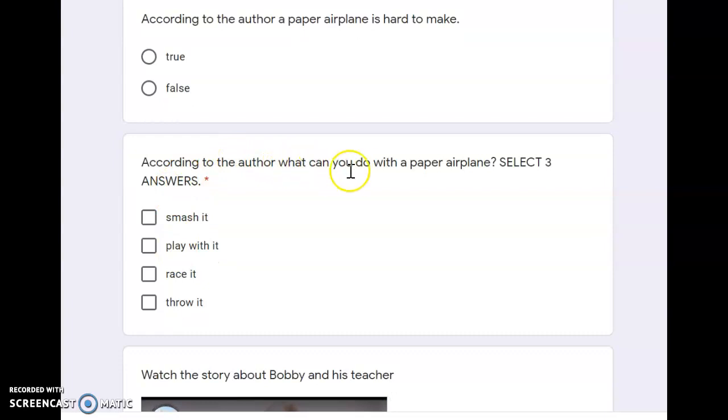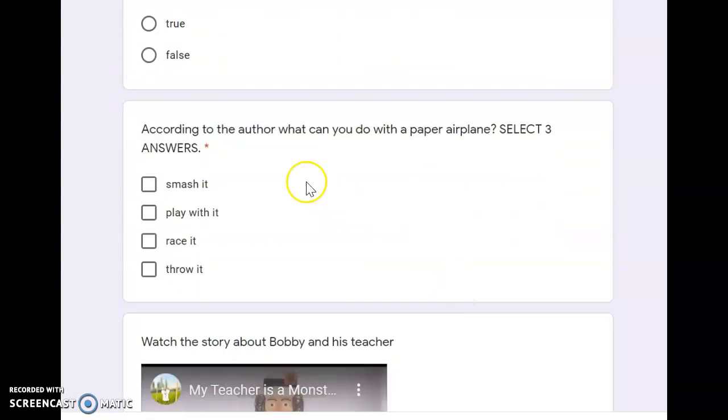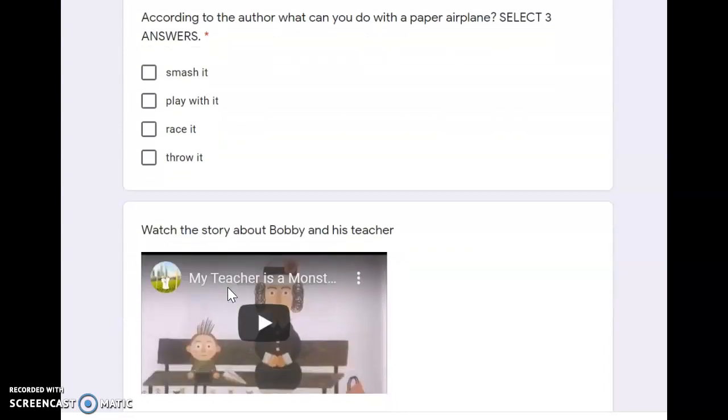According to the author, what can you do with a paper airplane? Pick 3 answers. So we're going to look back into the story and we're going to find 3 things in here that he said you can do with a paper airplane. And then you're going to pick 3. Smash it, play with it, race it, or throw it. What are the 3 things in the story he said you can do?